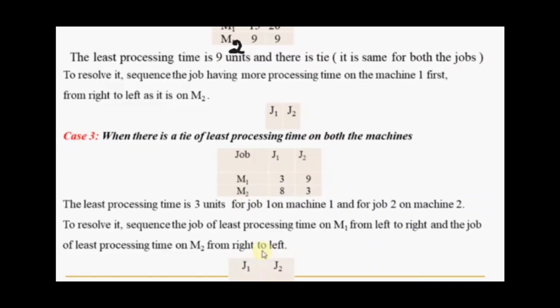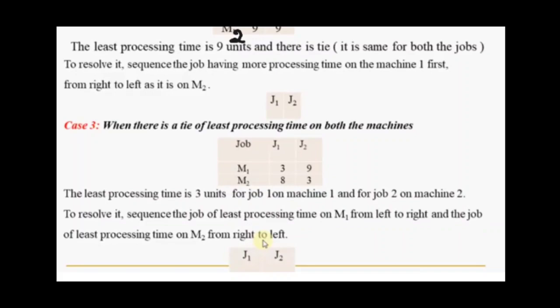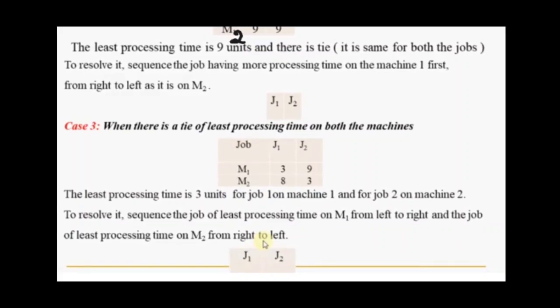The last case is when there is a tie of the least processing time on both the machines. The jobs given are J1 and J2, with machines M1 and M2. The processing times are given as 3, 9, 8, 3. Out of these, the least processing time is 3 minutes and 3 minutes. J1 has 3 minutes as the least processing time, which is on the M1 machine, and the other 3 minutes occurs on J2, which corresponds to the M2 machine.